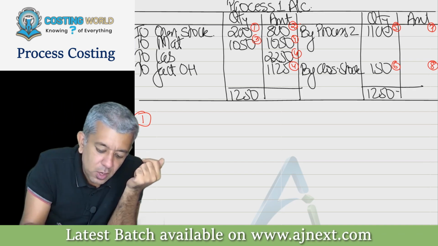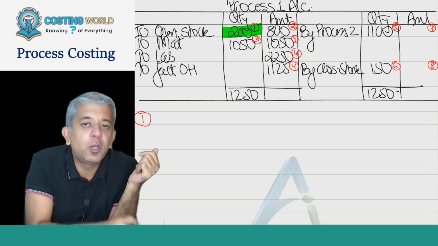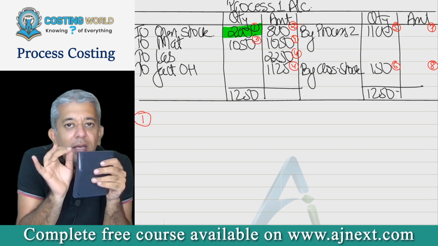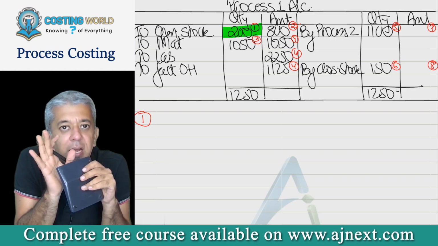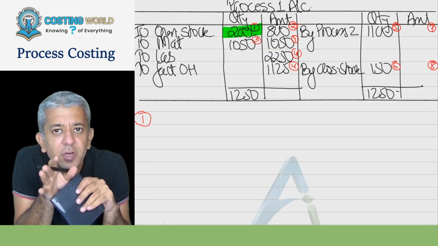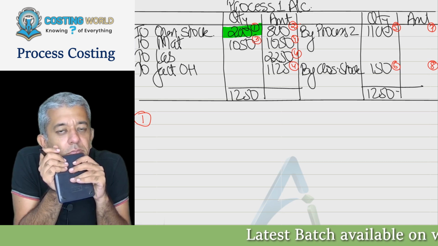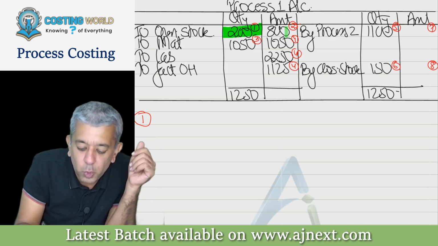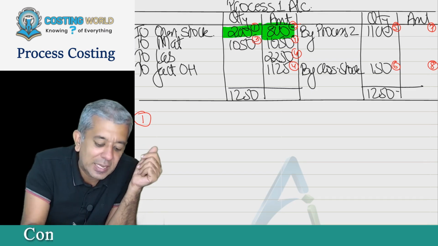Next. Now, I had 200 incomplete calculators. Can we say, even if those are incomplete, I must have spent something for them? Yes, sir. So how much have I spent till now on these 200 incomplete units? That is 800.